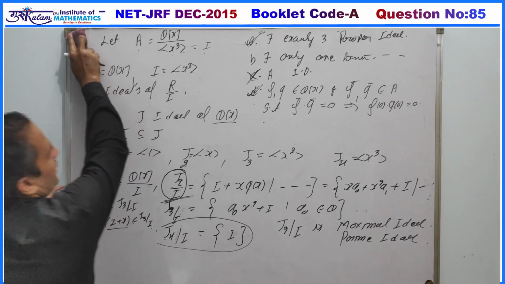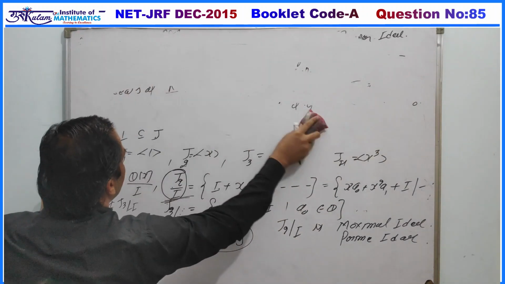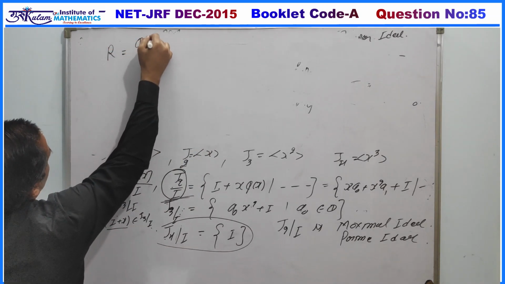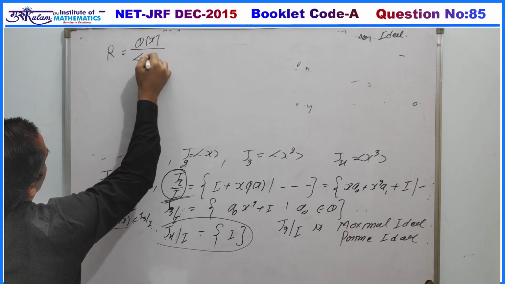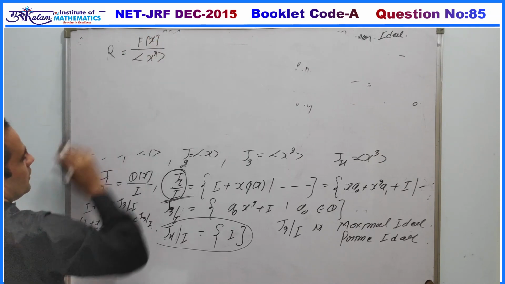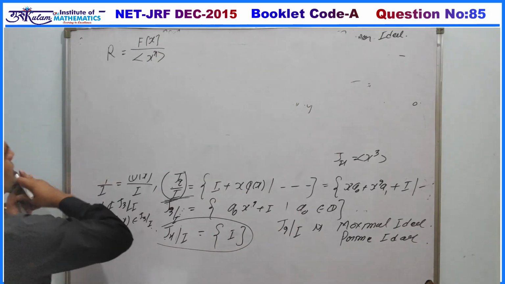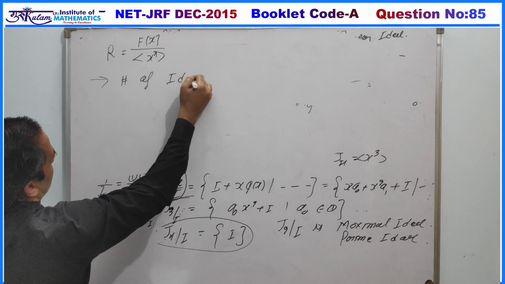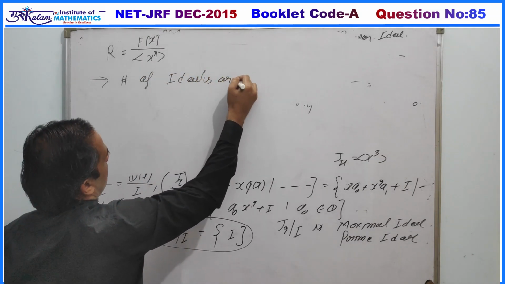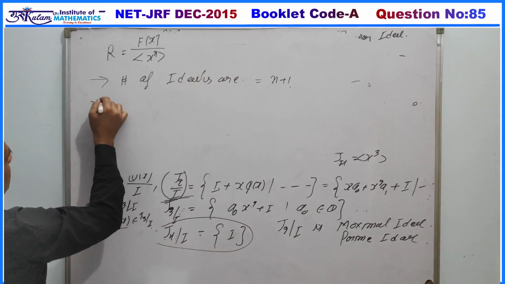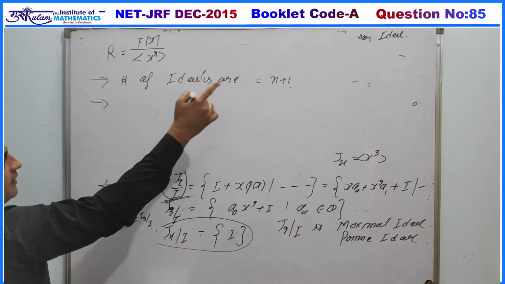So this concept you can generalize for any case. If we have a ring R which is Q[x] modulo the ideal generated by x to the power n, or in general f(x), then in this quotient ring the number of ideals is exactly n plus 1, and proper ideals are exactly n.